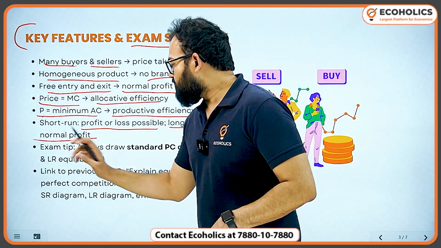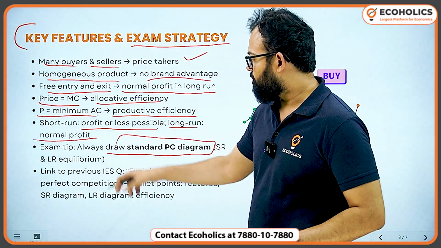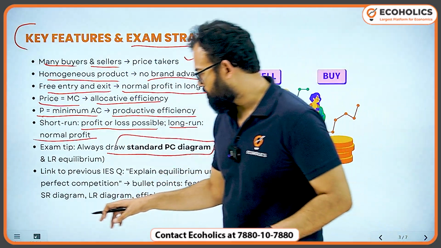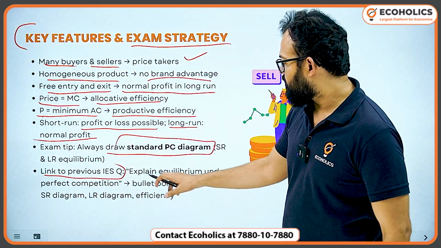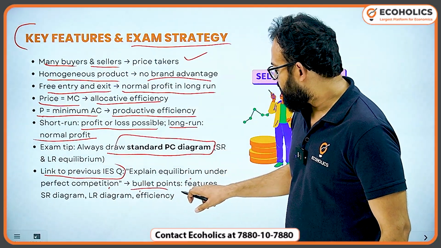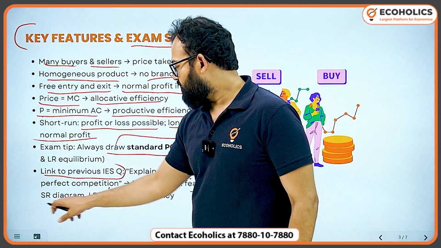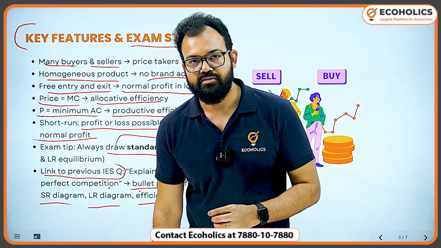Okay. In the examination, always draw the standard perfect competition diagram. Okay? Where short run and long run equilibrium is shown. And you link to previous year questions. For example, explain equilibrium under perfect competition. You have to write in bullet points: features, short run diagram, long run diagram, and efficiency. That's how you gain marks.